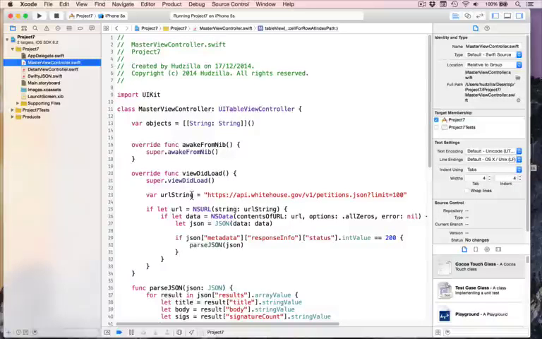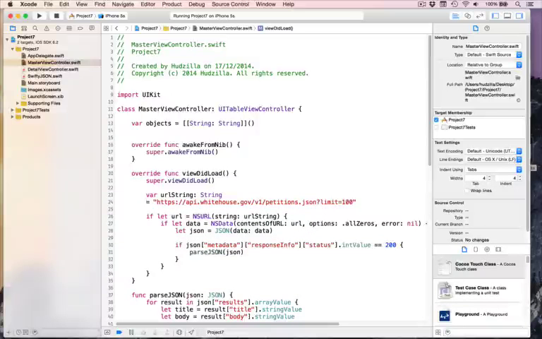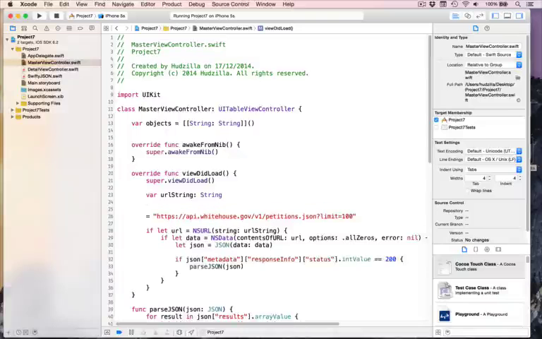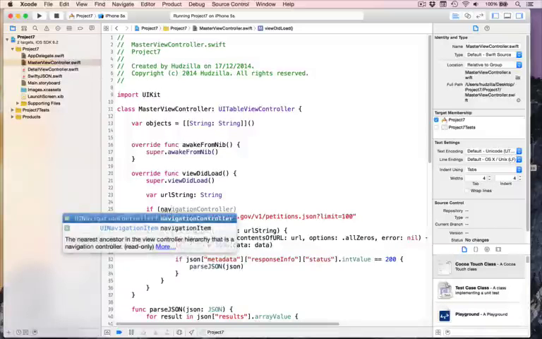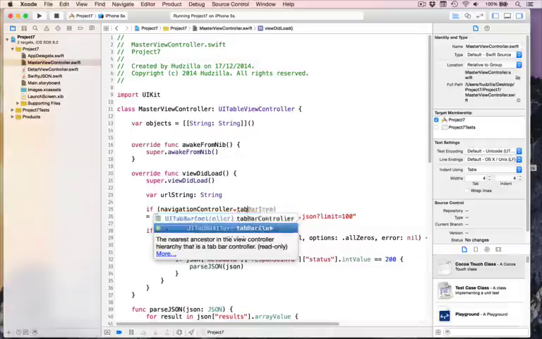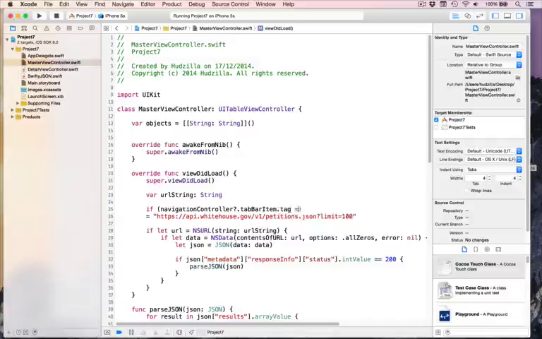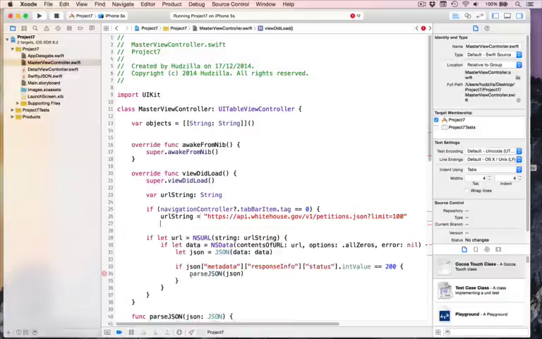We're going to change it depending on the tag of the navigation controller it's inside. So instead of that, we're going to write var urlString: String. So saying what is variable urlString, it's going to hold a string, but nothing just yet. And then we'll say if navigationController.tabBarItem.tag is 0, then load in, then we'll set urlString to be that.